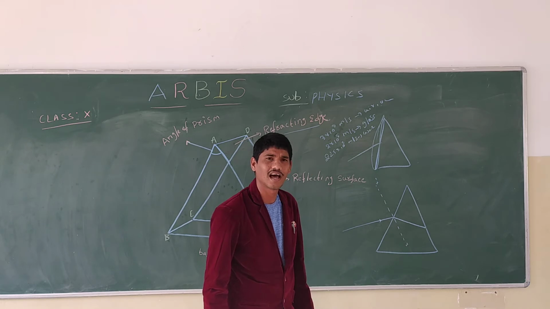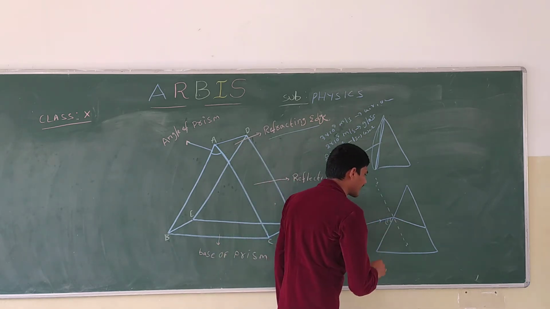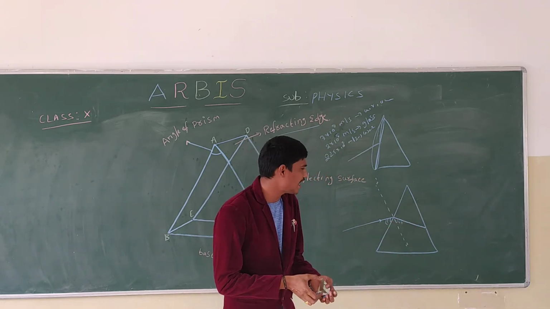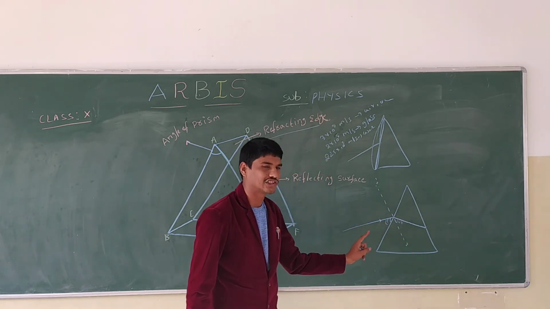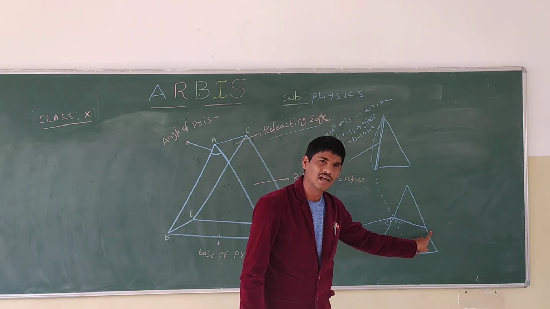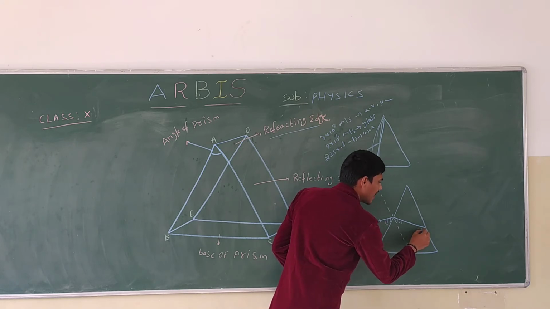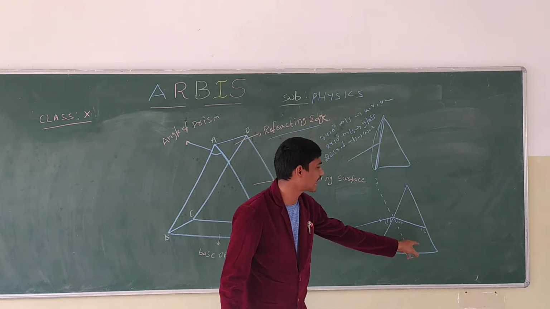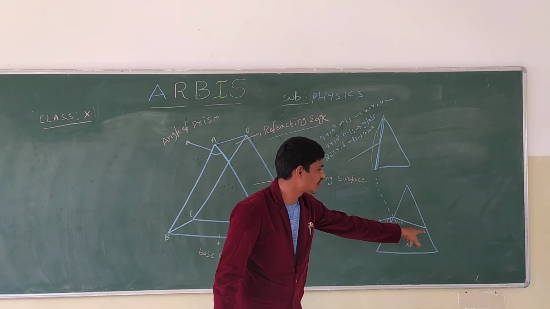The angle of incidence is greater than the angle of refraction. This is what is called the angle of incidence and this is the angle of refraction, right? When the light rays pass inside the prism, they again reach the second refracting surface. This one we take as the second angle of incidence, and this is the second angle of refraction that takes place.